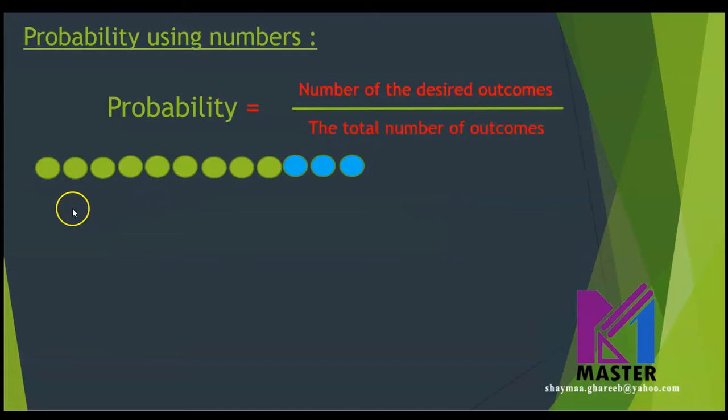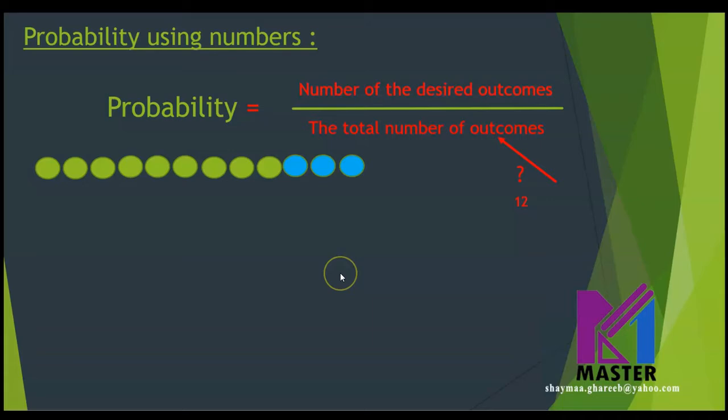Now, let's see the meaning of desired outcomes and total number of outcomes. In this example, it's the same example as before. How many balls are there in total? That is the total number of outcomes. They are 12. So the probability in this example will always be a fraction over 12, whatever the question is. Now, what about the desired outcomes?